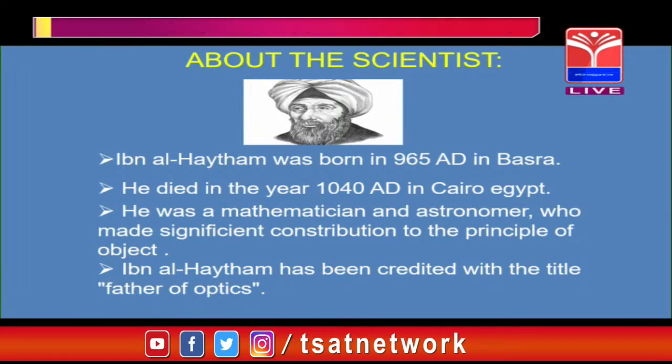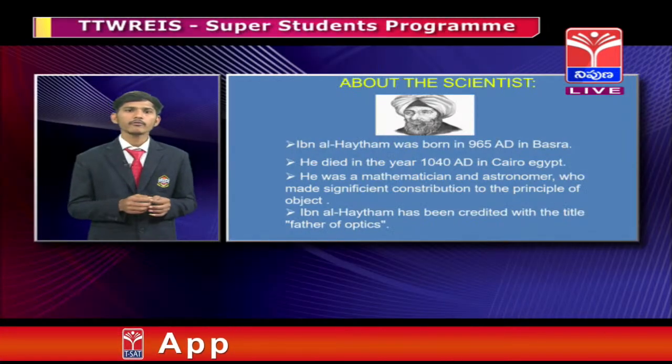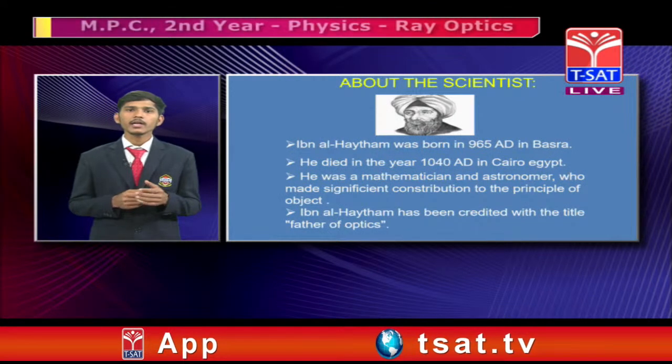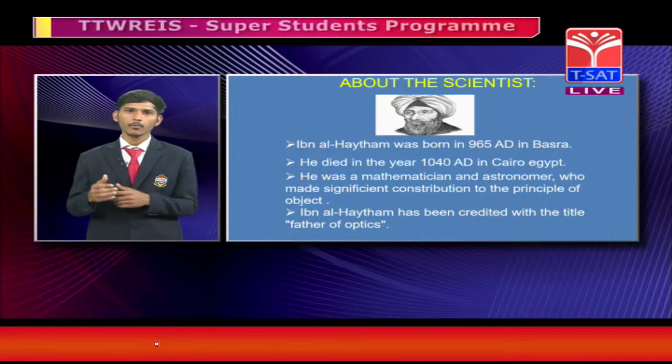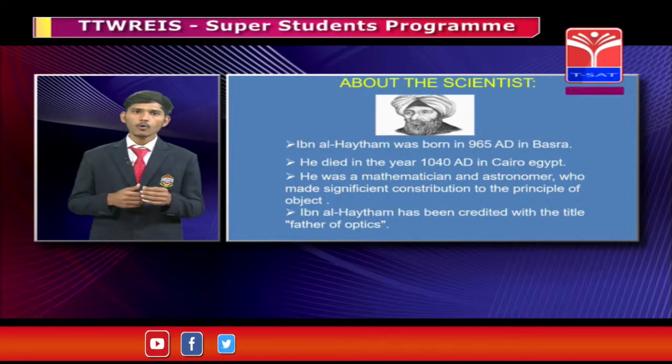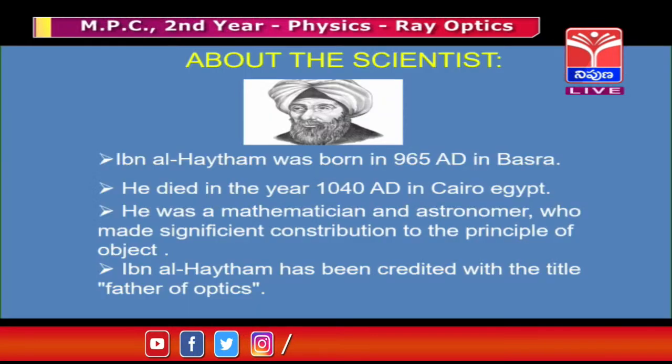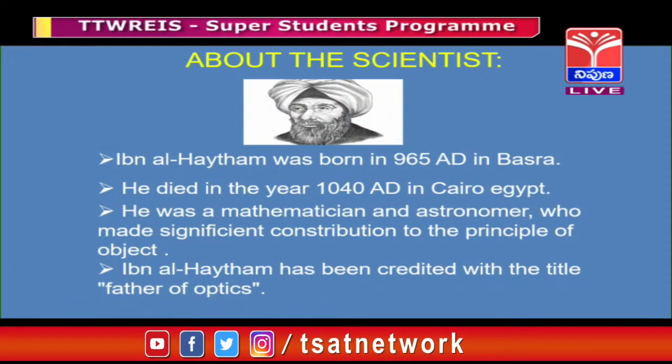While there have been many pieces of research in the field of ray optics, he earned the title father of ray optics. So let us remember who the father of ray optics is.